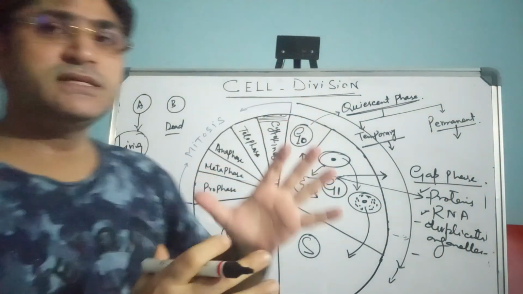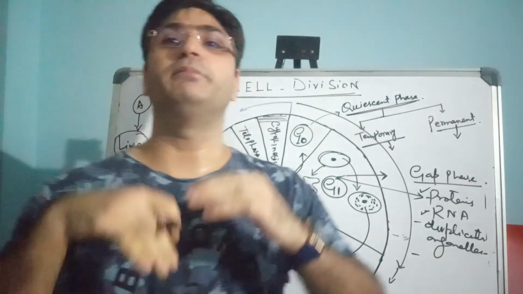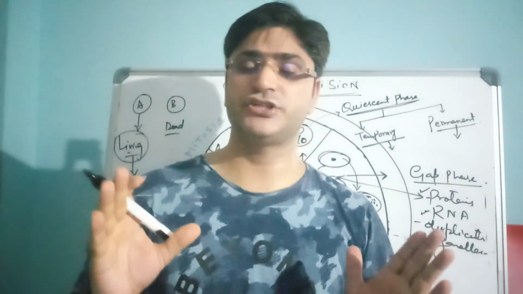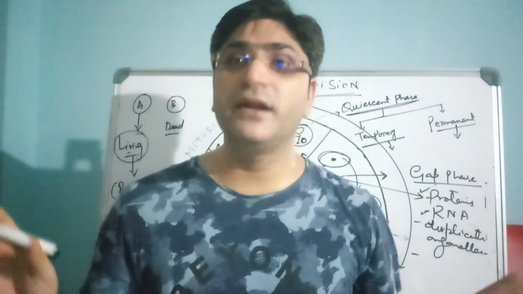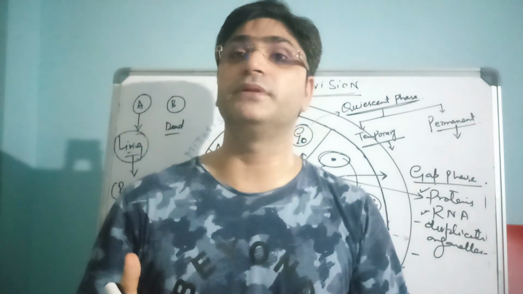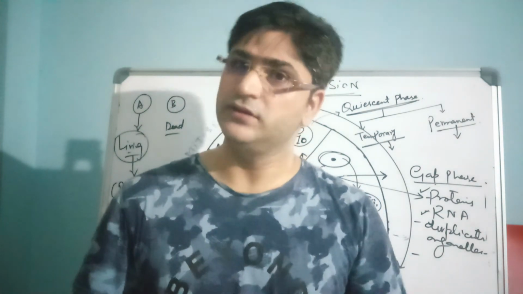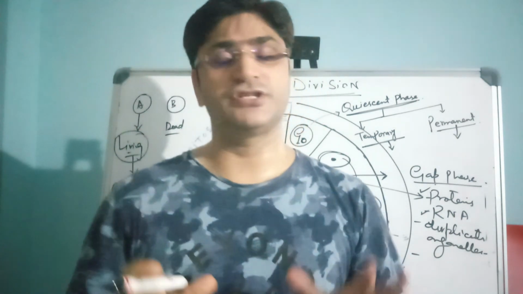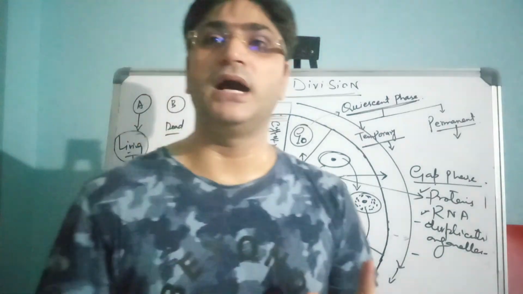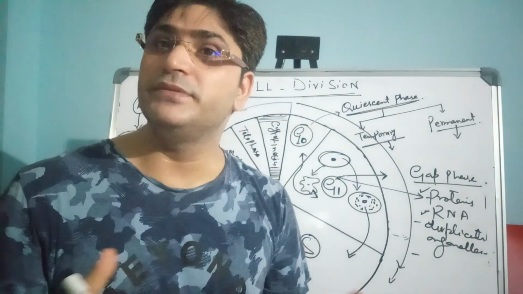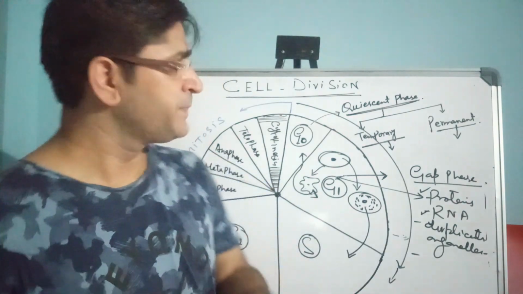Some cells get differentiated completely for the whole lifetime, and they are known as permanent differentiated cells. Say for example the brain cells, heart cells. Similarly, in plants, the differentiated cells like epidermis and endodermis.